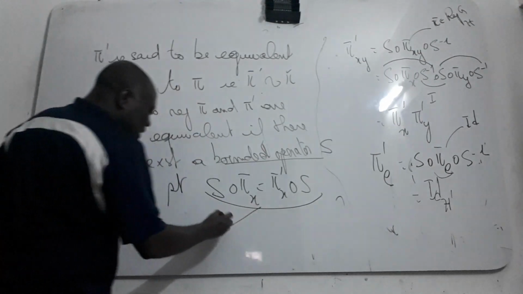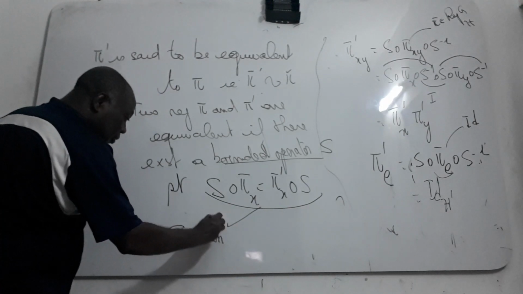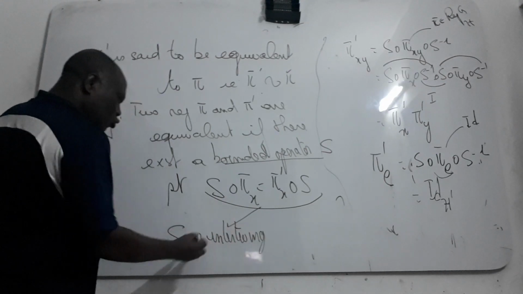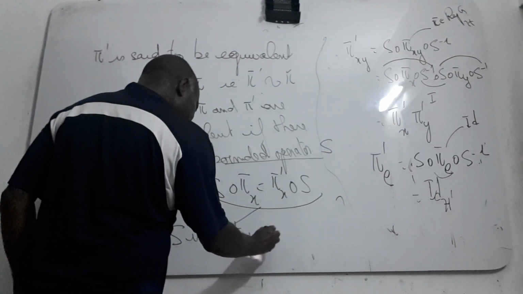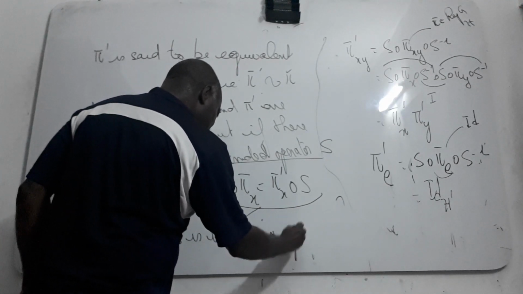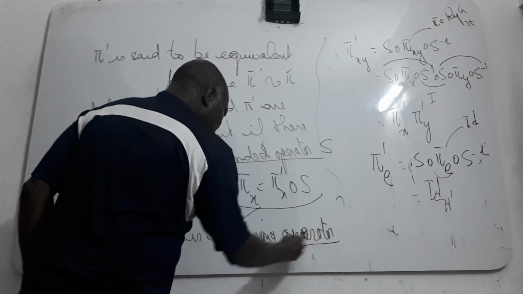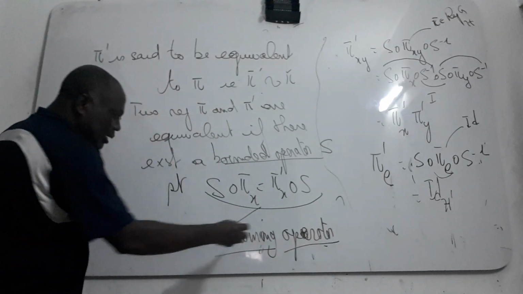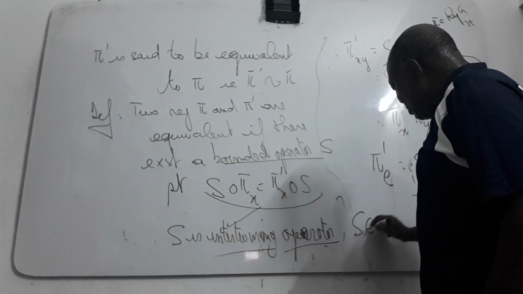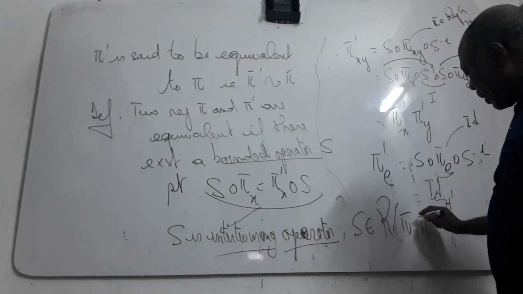A map which respects this condition, you say that X is an intertwining operator, and you denote it by R of pi, pi prime.